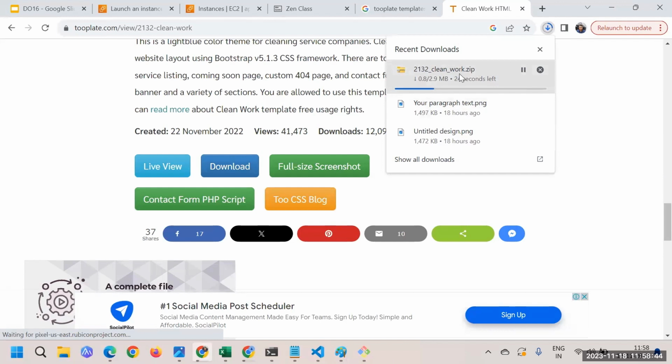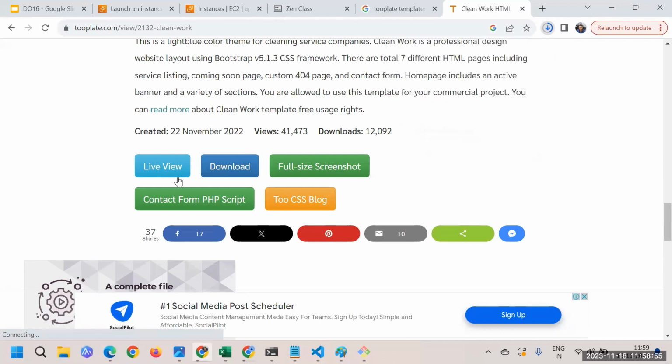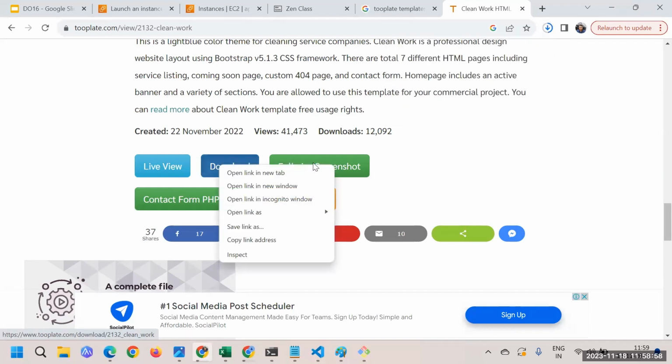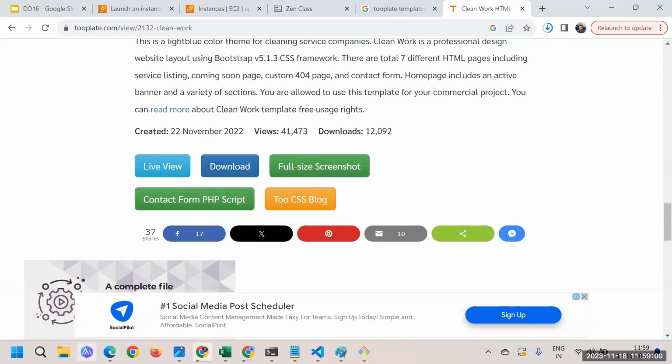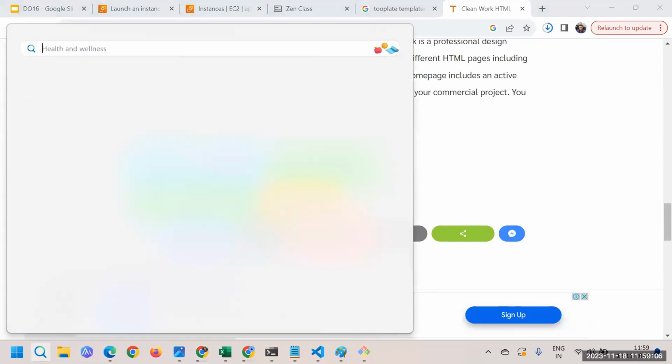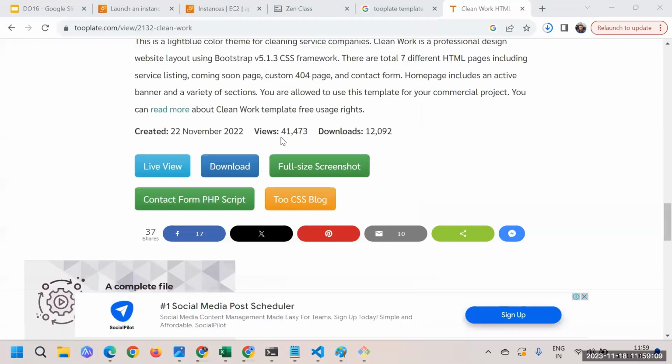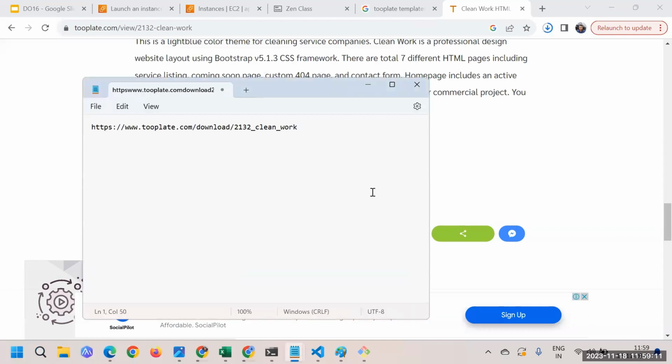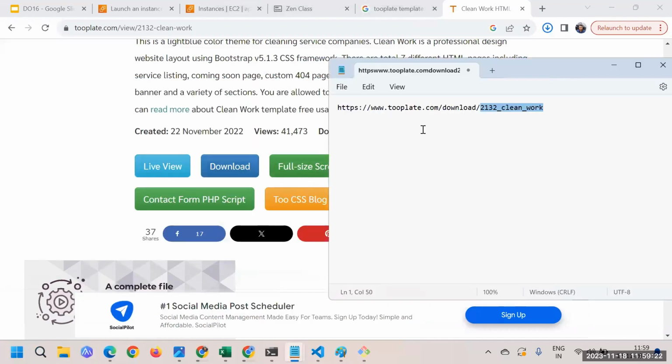Now basically you require this zip file on your own Linux machine. But obviously we don't have any browser there, right? So how can we do it? There is some issue with this link, I believe. If I copy the link address and put it in Notepad, I'll show you. If I copy the link directly, this is just the particular file name, but it's not a zip file actually.